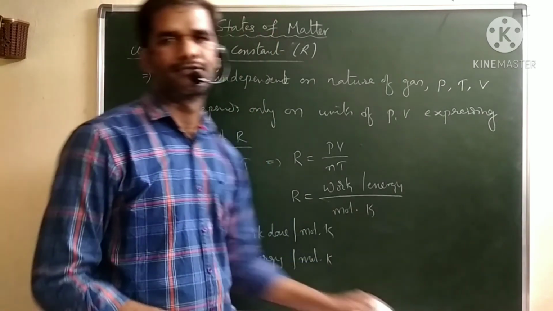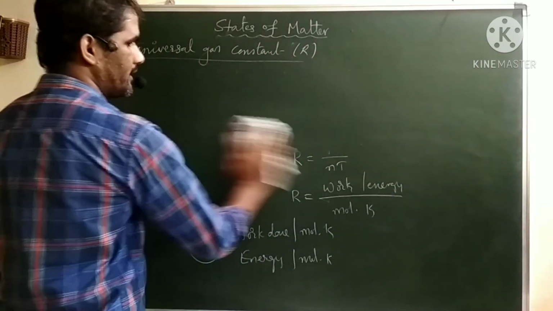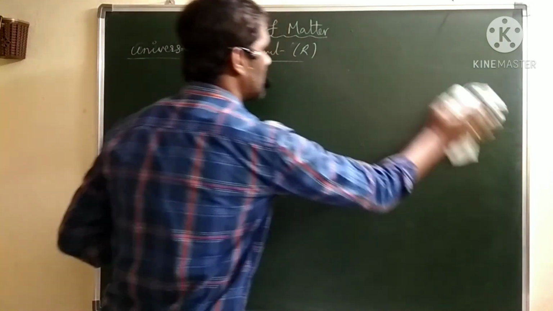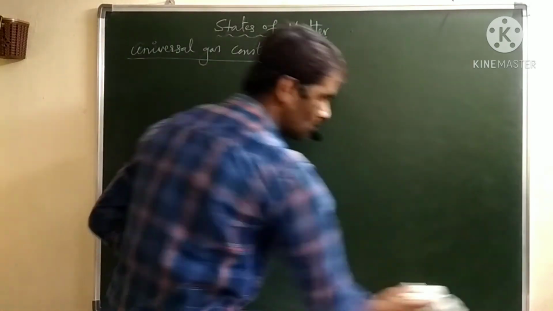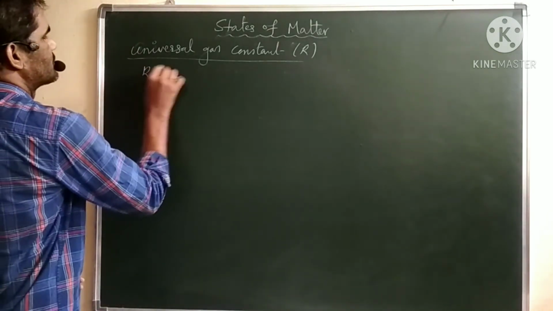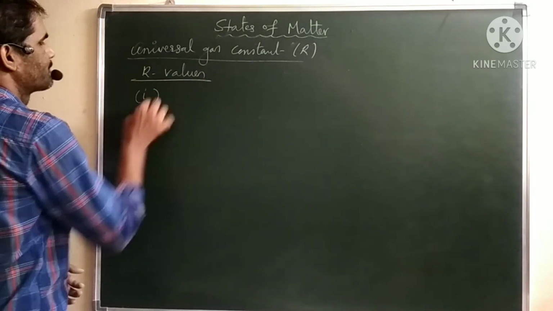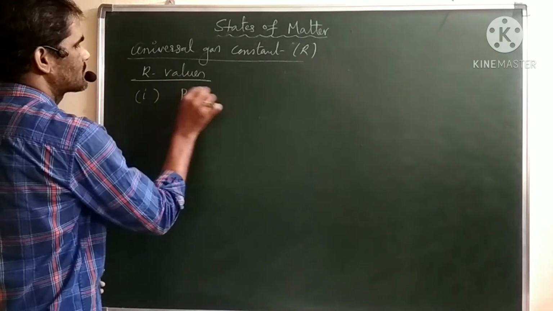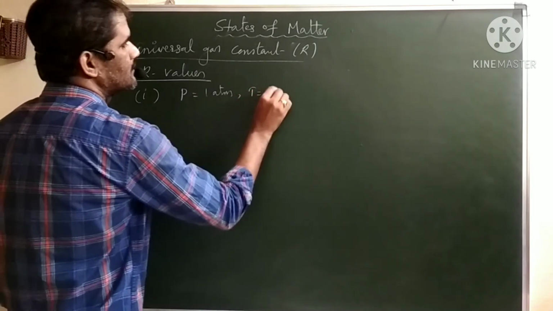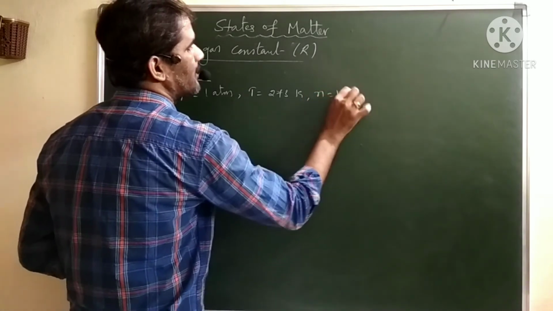Then what are the R values? As I already explained, it does not depend on the amount of substance, or volume, pressure, temperature. It depends only on the type of units we consider. First, let us assume pressure is 1 atmosphere, the temperature is 273 Kelvin, and the number of moles of gas is 1 mole.